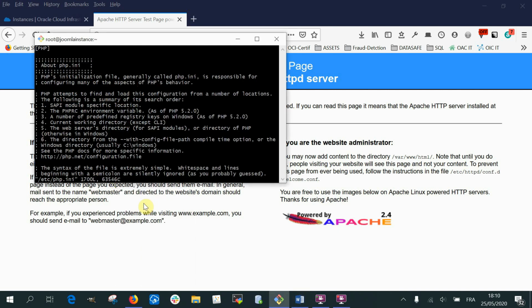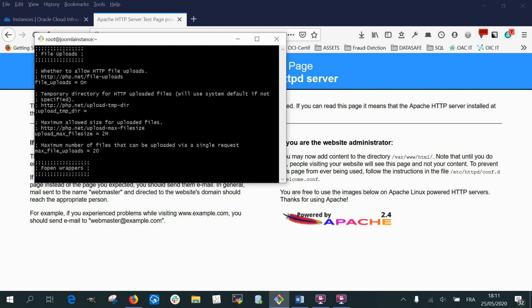So we will vi this file and we will look for upload_max_filesize. So here we go, it's this one. We need to change it to 32.